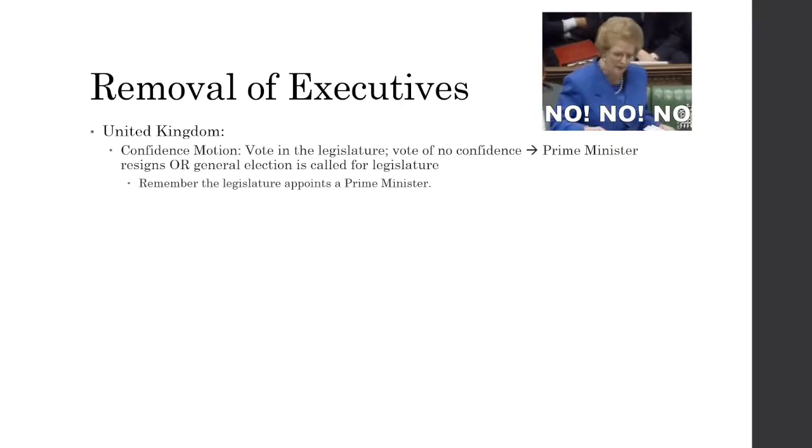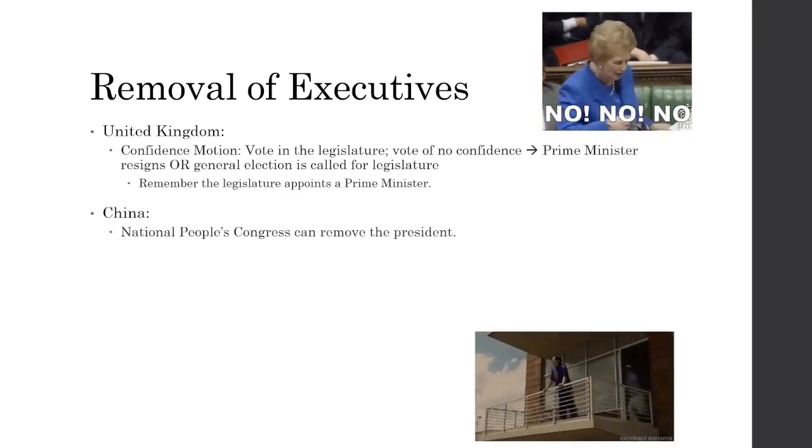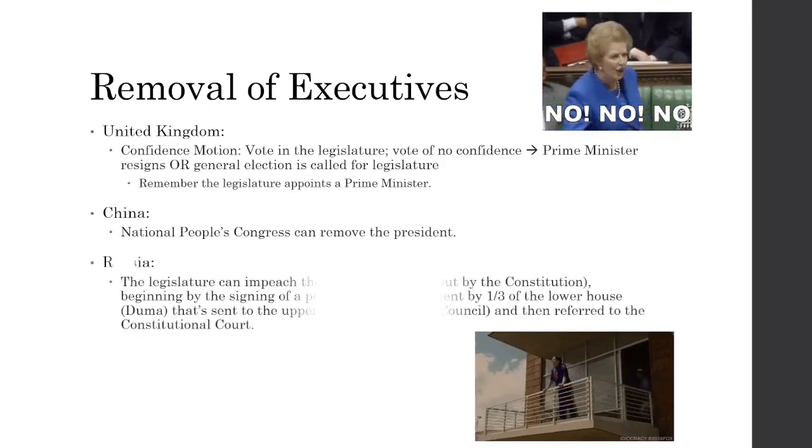So as I discussed, the legislator appoints the prime minister. So the prime minister can either resign or face the potential wrath of being booted out from a new legislator. Now in China, the National People's Congress can remove the president if they're not communist enough.